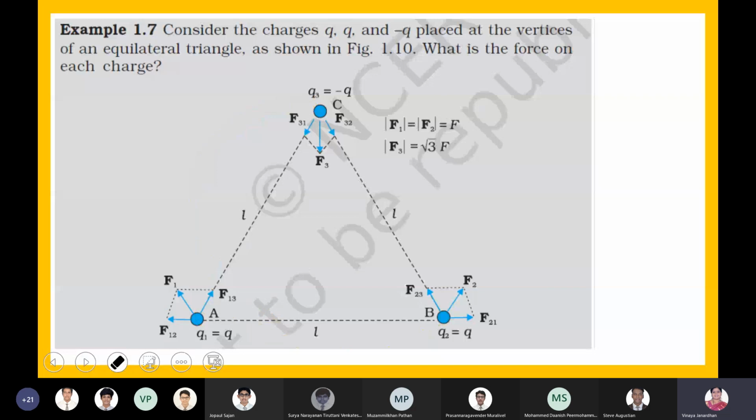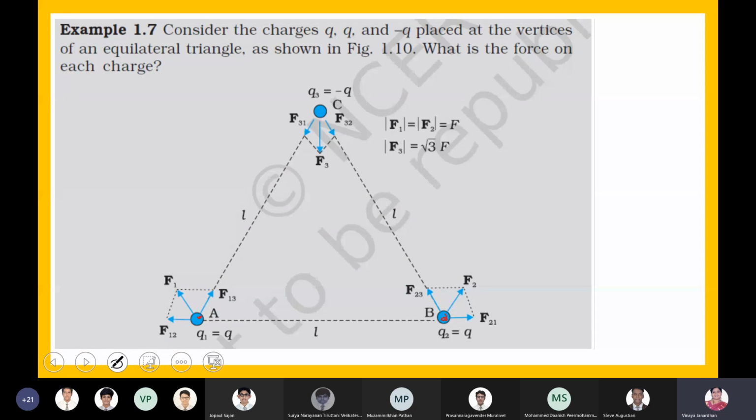Let me know. B is exerting a force on A. Is this force attractive or repulsive? Can someone tell me? B is exerting a force on A. Will this force be repulsive or attractive? Samuel?